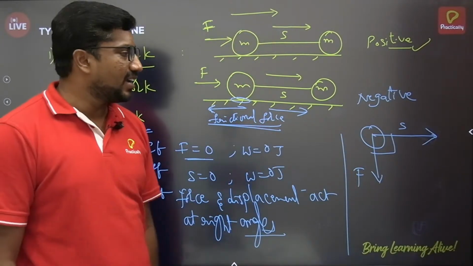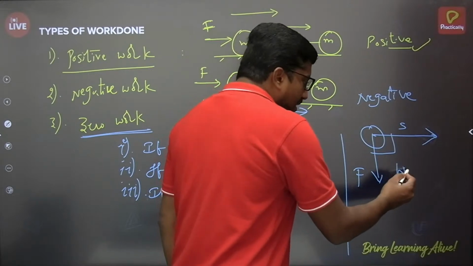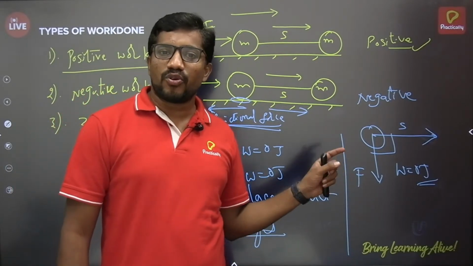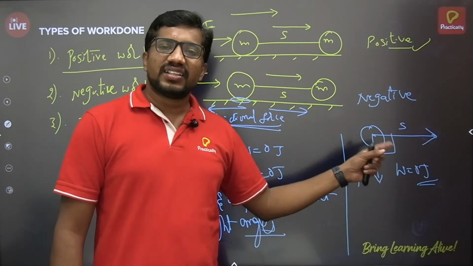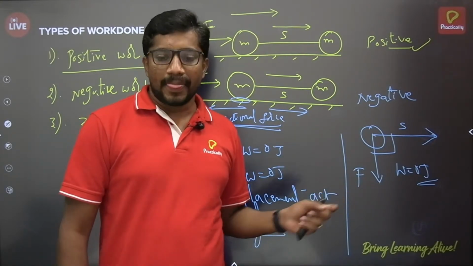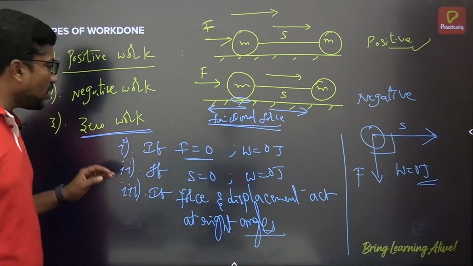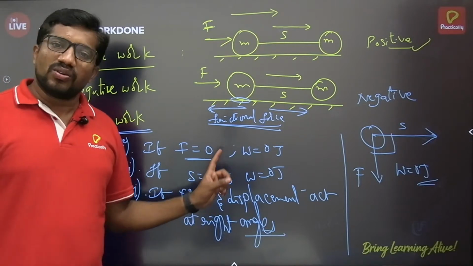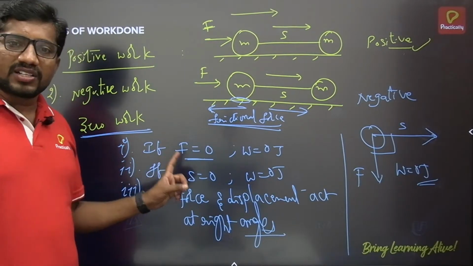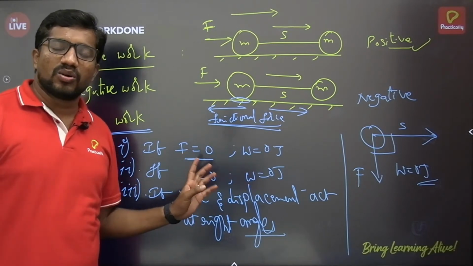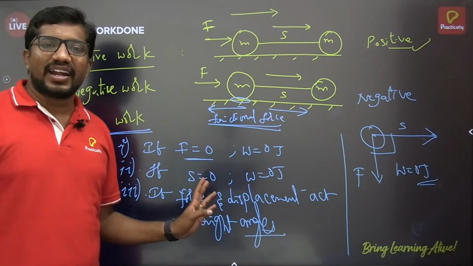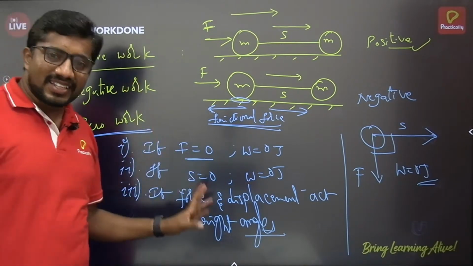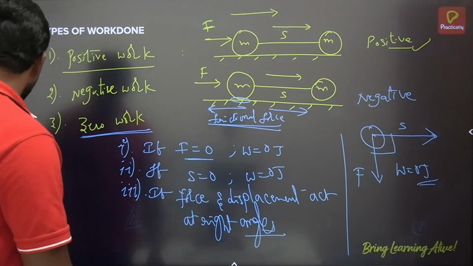How are displacement and force acting here? They are acting at right angles. So in such a case work done can be written as 0 joule. So if the displacement direction as well as the force direction are acting at right angles, then also work done is said to be 0. So under what cases can zero work done be possible? Under these three cases: if force acting on the body is 0, work done is 0. If the displacement caused is 0, then also work done is 0. And if both force and displacement are acting at right angles, then also work done is 0. Positive work done, negative work done, zero work done. Alright, so these are the types of work done.